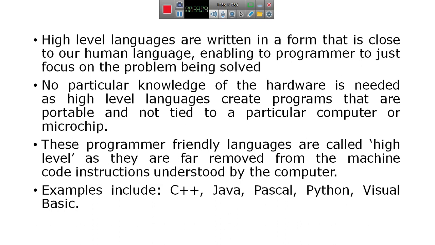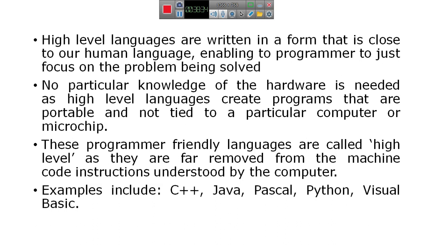High level languages are written in a form that is close to our human language, enabling the programmer to just focus on the problem being solved. No particular knowledge of the hardware is needed, as high level languages create programs that are portable and not tied to a particular computer or microchip.